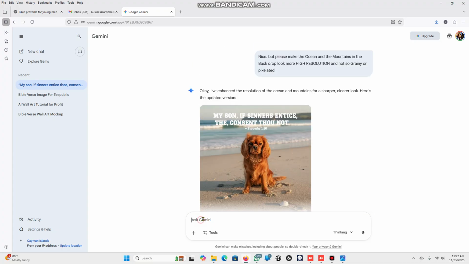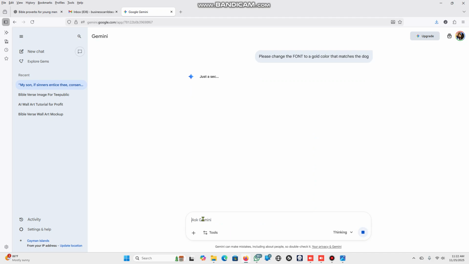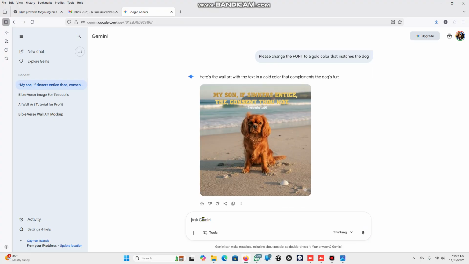Please change the font to a gold color that matches the dog. Let's just see how that looks, guys, and then you choose which one you like best. Download it, and then later we'll show you how to upload it to TeePublic.